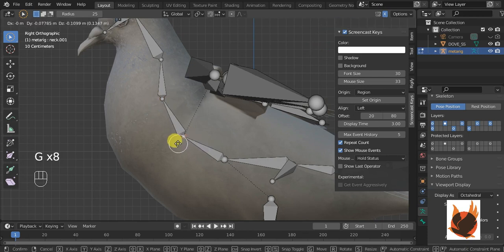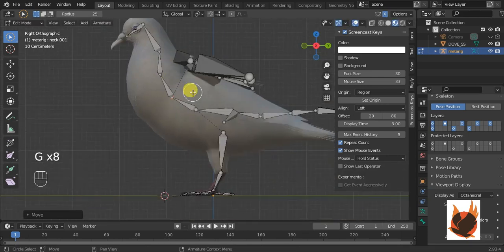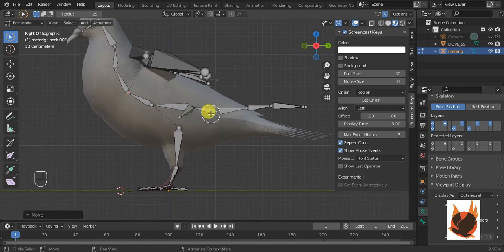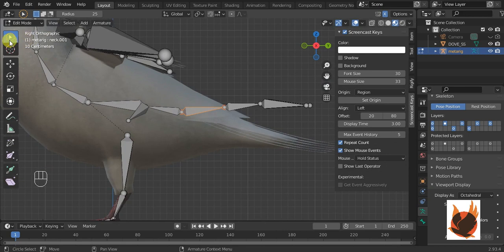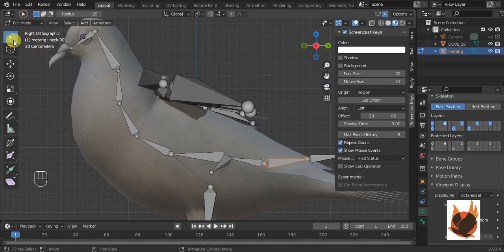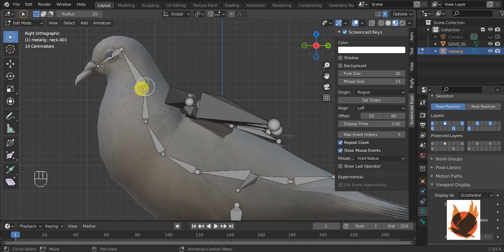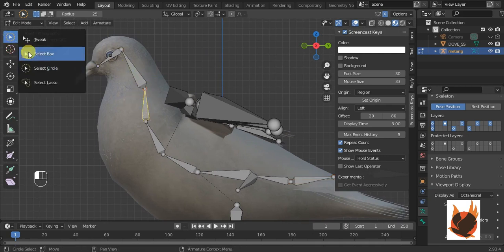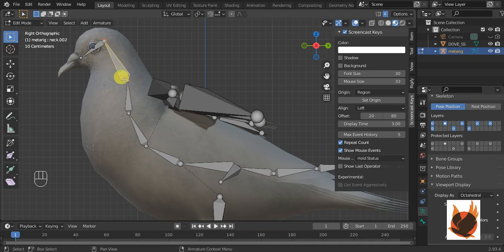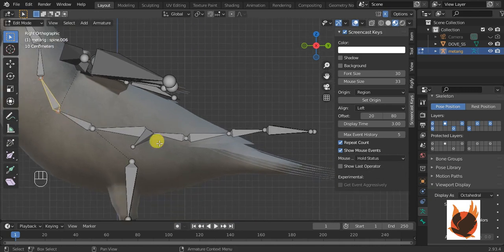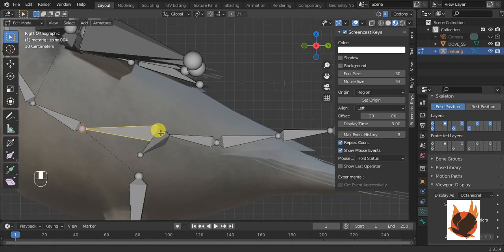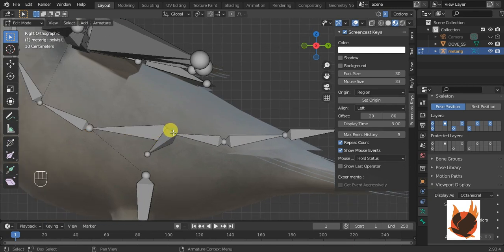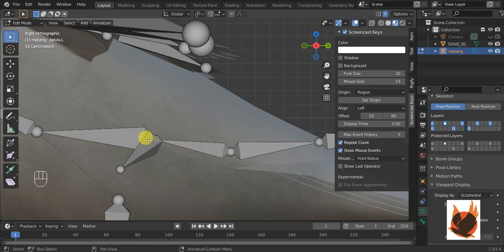I think this is now aligning with our mesh. If you keep select circle, nothing changes if you select anything else. It will show the last selected thing, and if you select box, it will change any new selection you make.